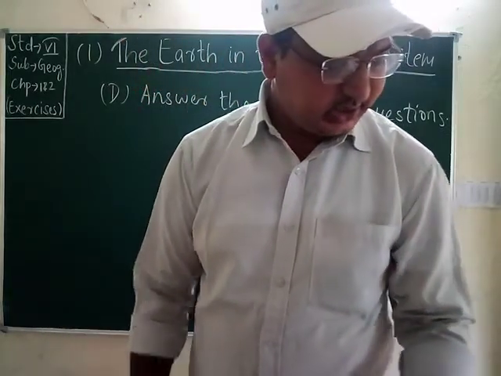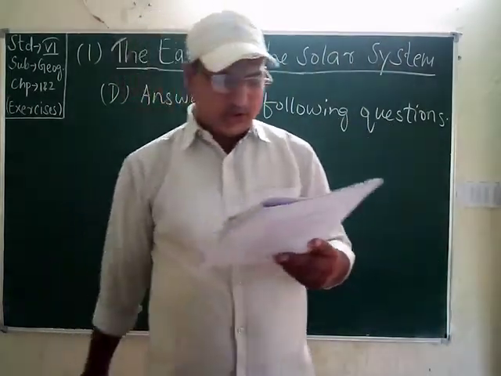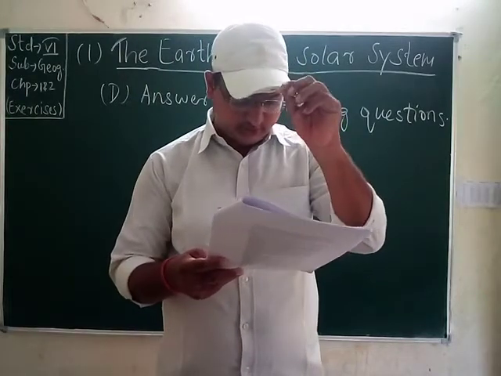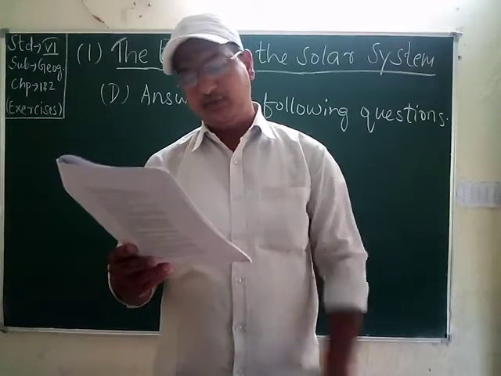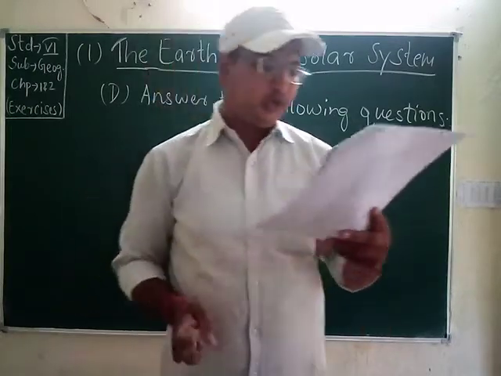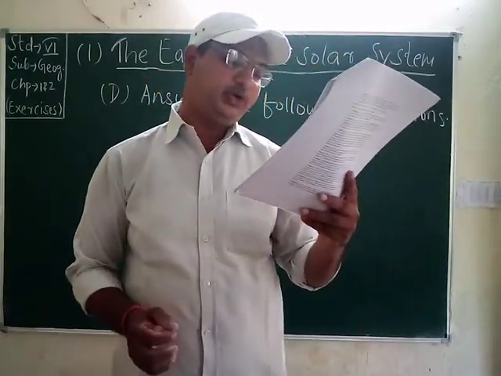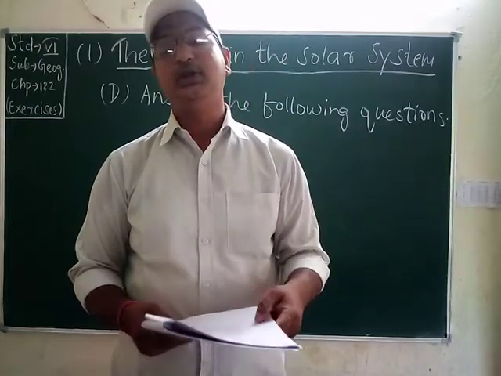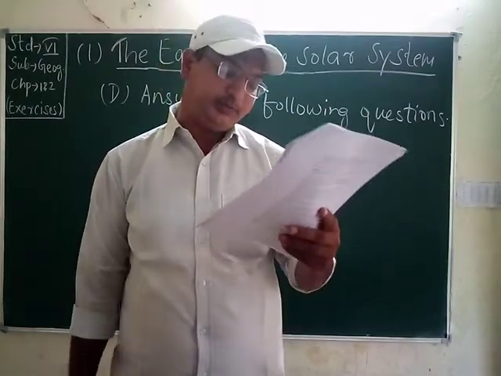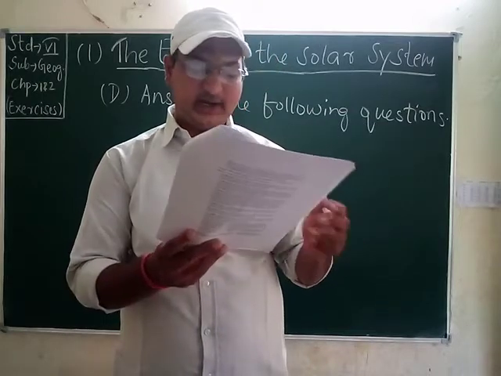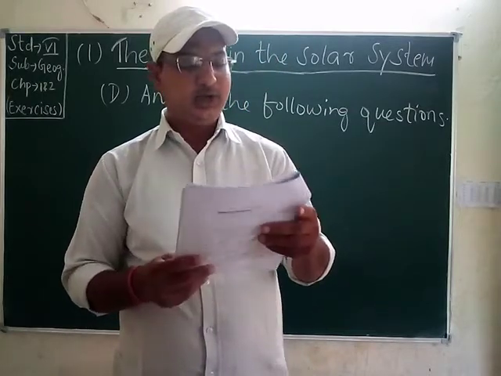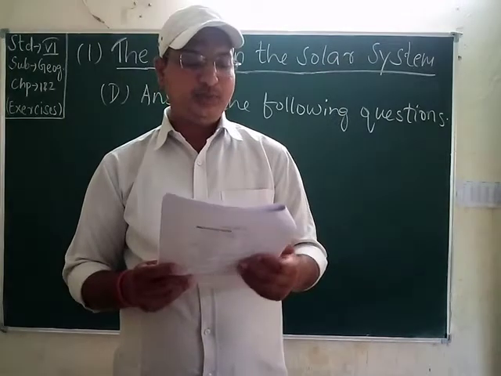Okay. Then write a paragraph on how the Earth and other planets of the solar system may have formed. So how have the different planets been formed? The first one is, the solar system is about 4.6 billion years old. Just imagine how old it is. It originated when a large rotating cloud of dust and gases like hydrogen and helium, called solar nebula, collapsed.